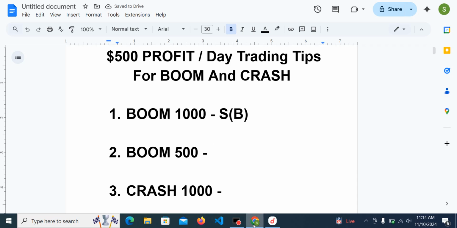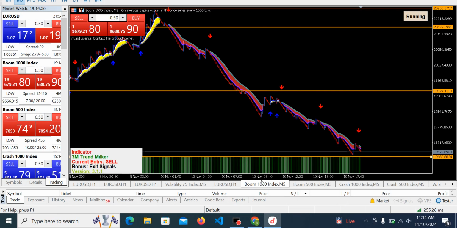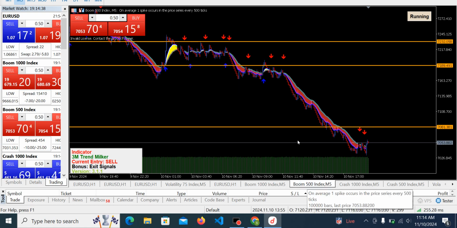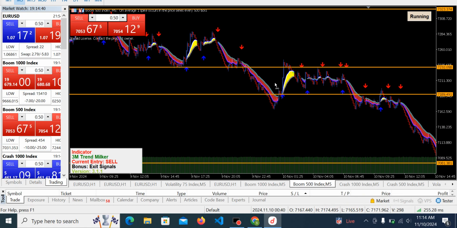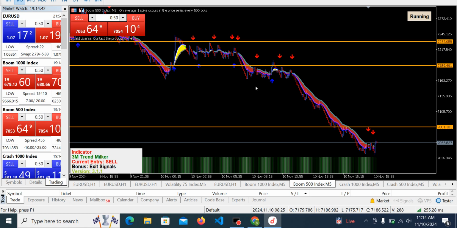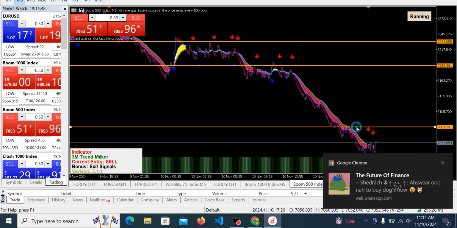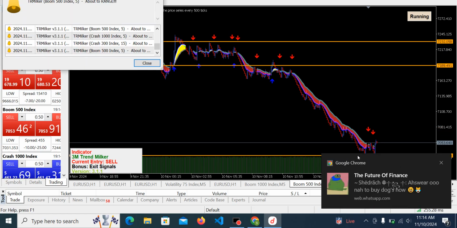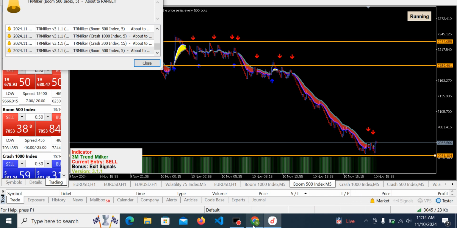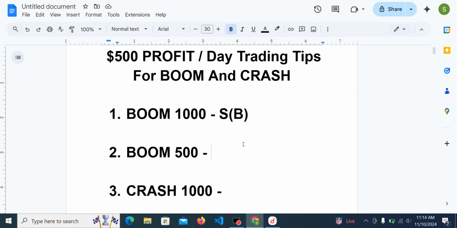Next asset is going to be Boom 500. Let's check it out together. Okay guys, this is Boom 500, and this had been more of a downtrend than an uptrend, and of course broke out from this particular support zone to get to this support zone. And of course if it's unable to break out below this, then definitely it will go back fully on an uptrend. Okay, but for now it is still selling. Okay, so we should watch out for that.